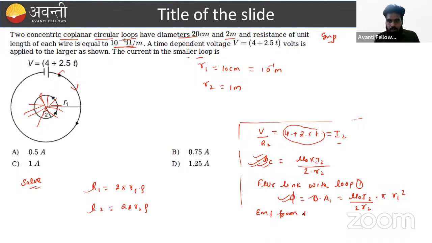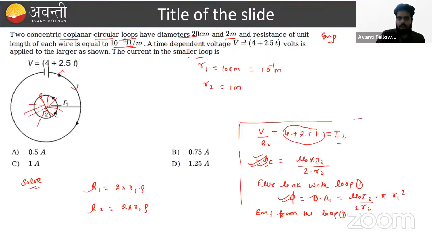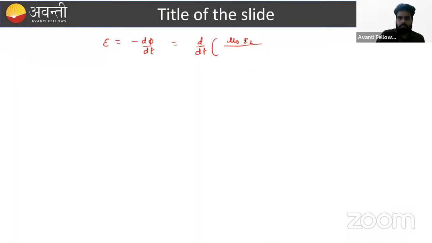From loop 1, if we want to find out, see here, that EMF is nothing but minus d phi upon dt. And what is the value of phi here? That is mu naught I2 upon 2R2 into pi R1 square. Here I2 is time varying, so we will get the EMF here.